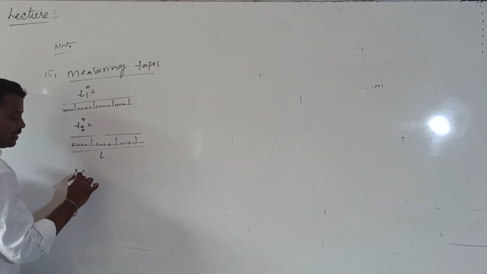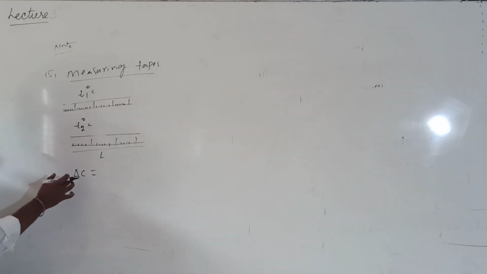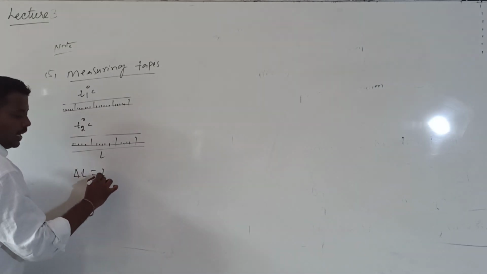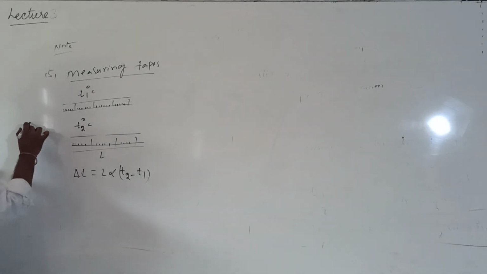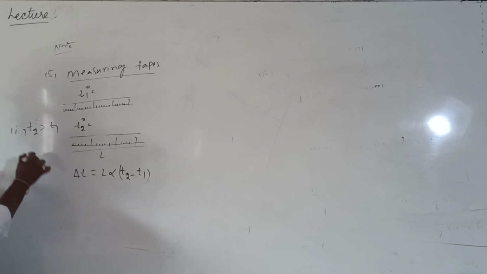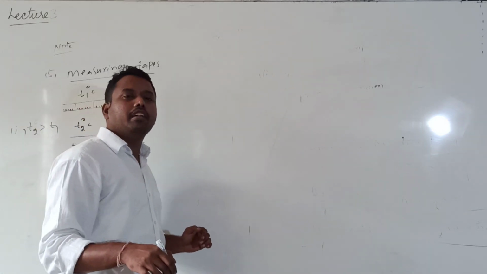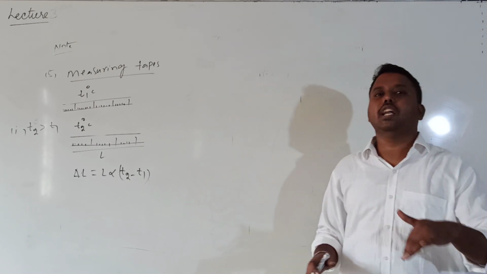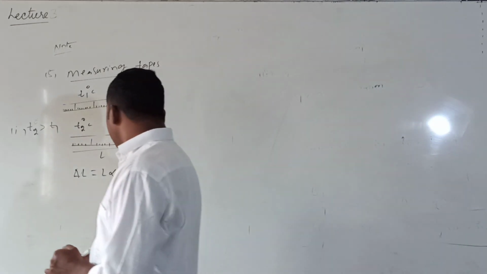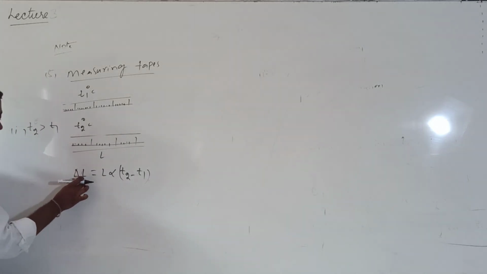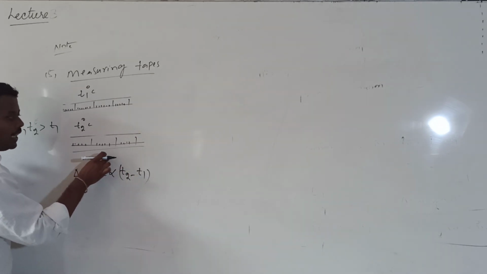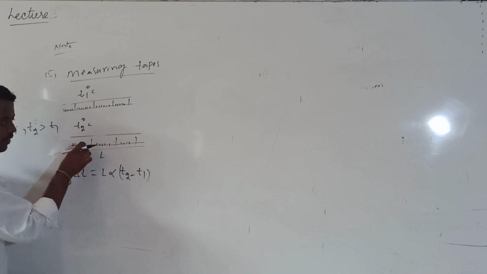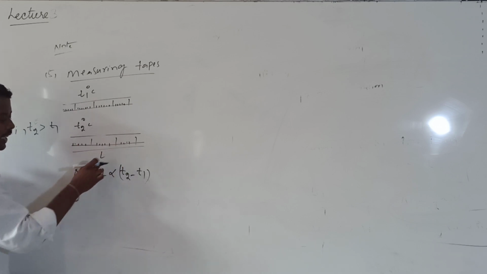How much correction is needed? The increase in the length of the measuring tape is given by, can I call it delta C or correction? You can also call it delta L. Delta L is given by L into alpha into (T2 minus T1). But remember, here I am discussing the case when T2 is greater than T1. When T2 is greater than T1, the measured length value is less than the actual length value. So the correction is delta L equal to L alpha (T2 minus T1), where L is the length measured at temperature T2, and alpha is the coefficient of linear expansion of this measuring tape.